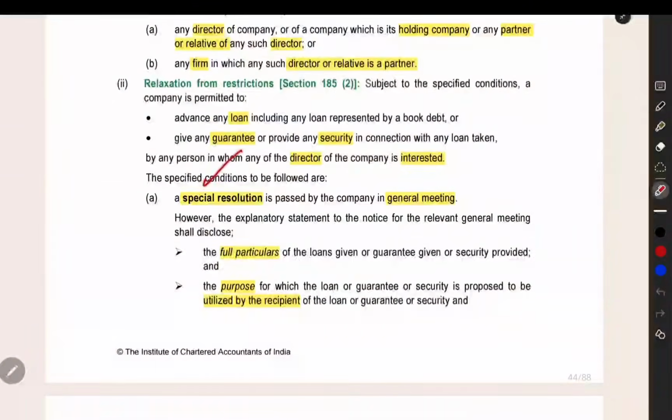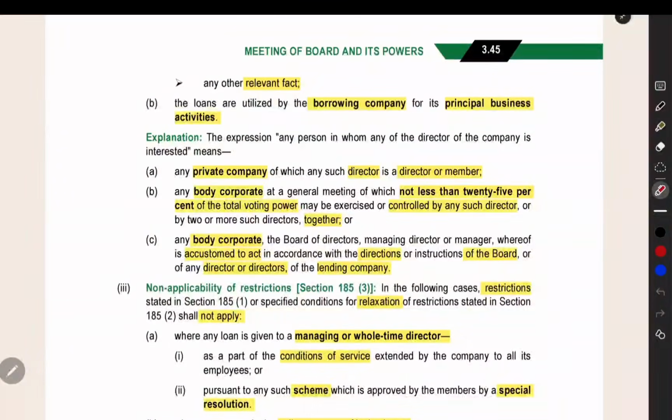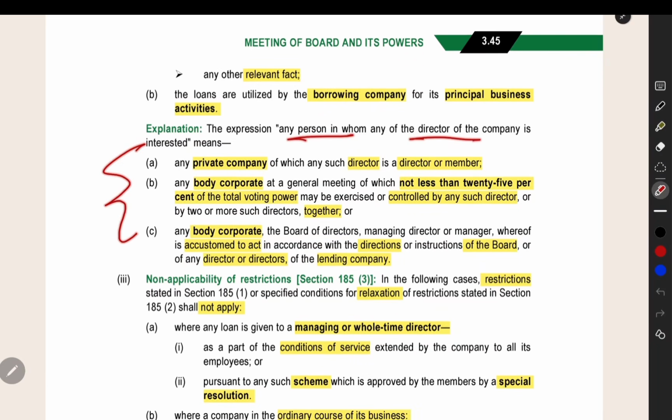Now, you have to pass the special resolution. After that, when you are giving it to the company, the borrowing company should use it for principal business activities. That you can specify. That is a condition, given in the act itself. And then the person in whom the director is interested, that list is given here. You can read it here.